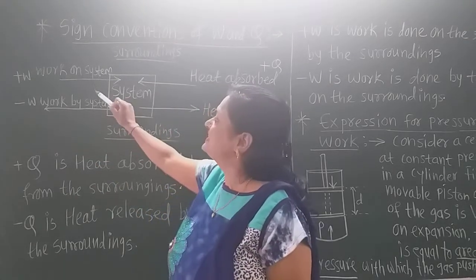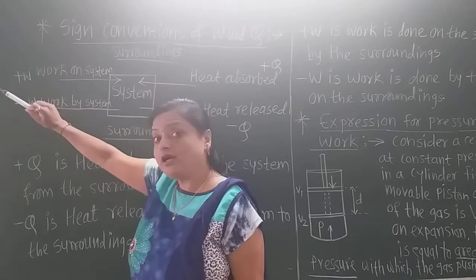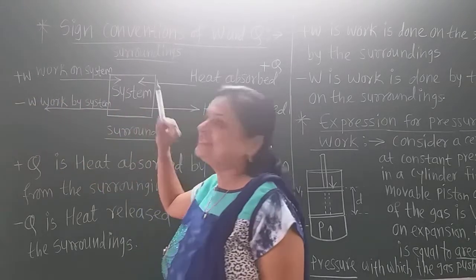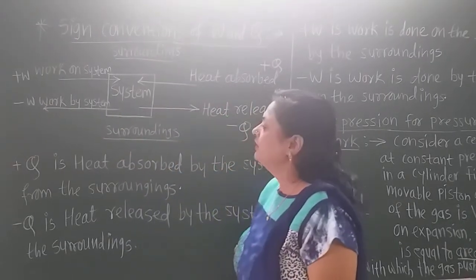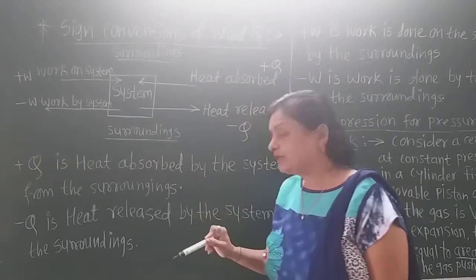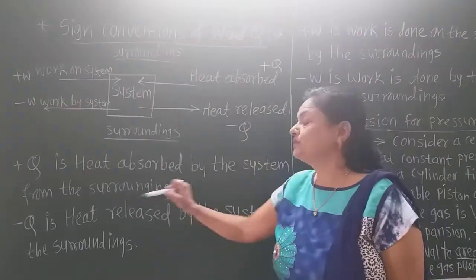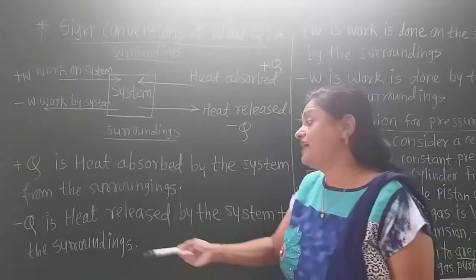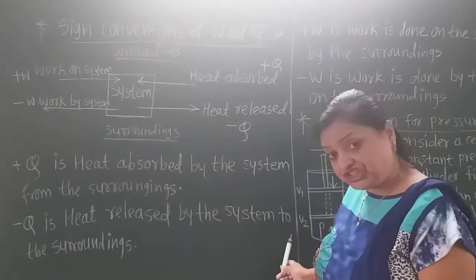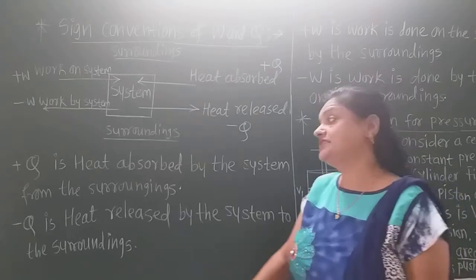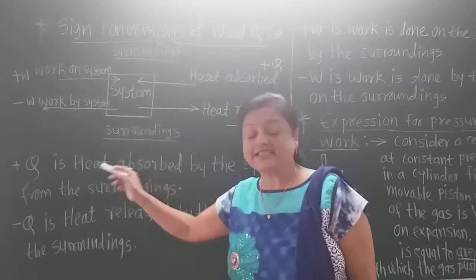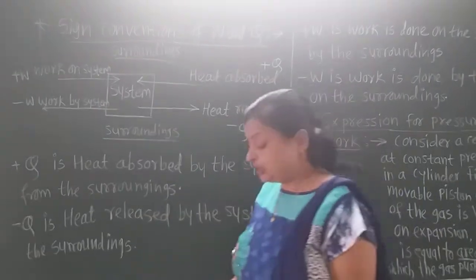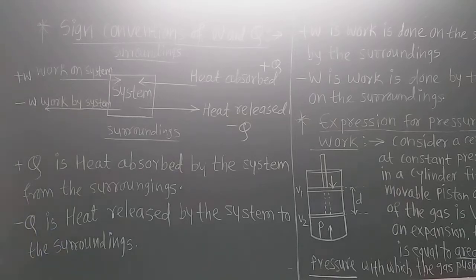And positive work is when work is done by the surrounding on the system. So plus Q is the heat absorbed by the system from the surroundings, and minus Q is the heat released by the system to the surrounding. So the sign is minus because it is released. As heat is absorbed by the system, the sign of the heat is positive. Similarly for work, plus W is positive work.